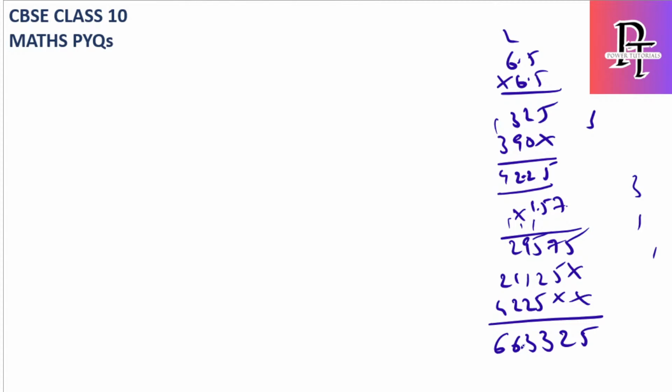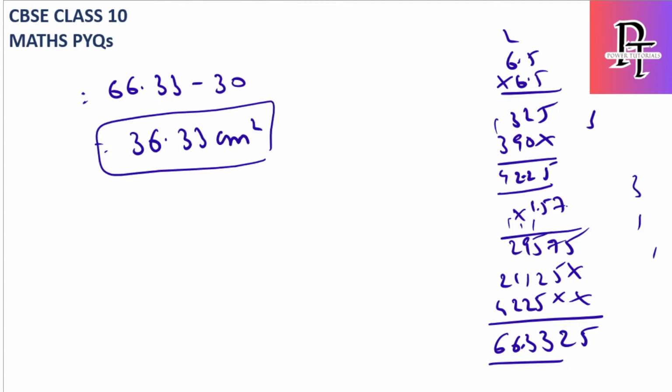66.33 minus 30. So the final shaded part, I can say, is 36.33 centimeters square. Okay, so just continue in the same way. Wherever the decimals are there, just make sure you're doing the calculations properly, and then you can get the final answer. It is lengthy, but as I mentioned, the calculation is very important to get the final answer properly. And if they clearly mention in the question that you have to use 3.14, then use 3.14. If they have not mentioned it, you can use 22/7.